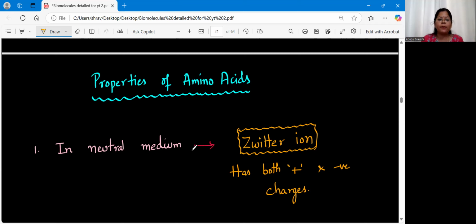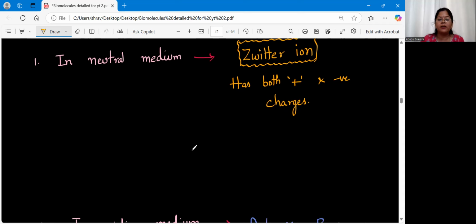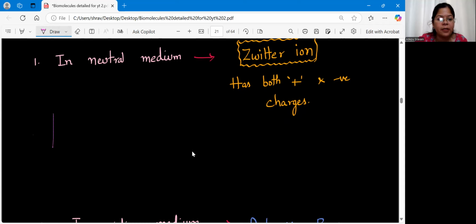Now, what is the property of amino acids? In neutral medium, I have written that it acts as a zwitterion. So before that, let me explain this. What do you mean by all these things? Let me take a container. Clear? And in this container, I have simply introduced water. So water is a neutral medium, isn't it? In this neutral medium, I have put an amino acid. So let me draw the amino acid here.